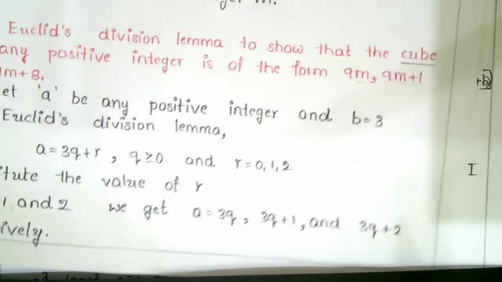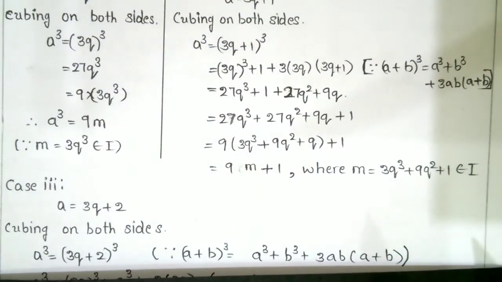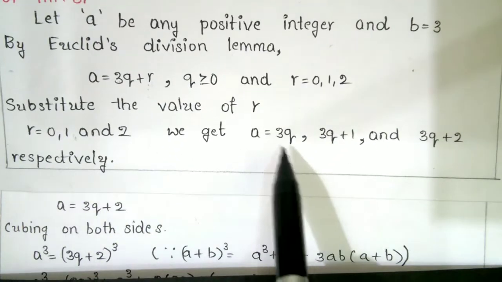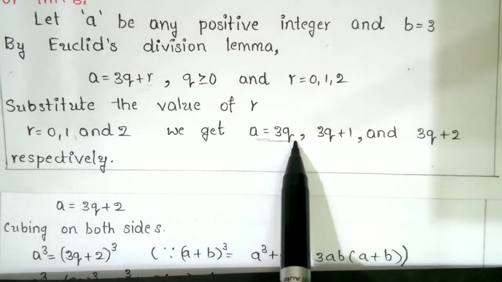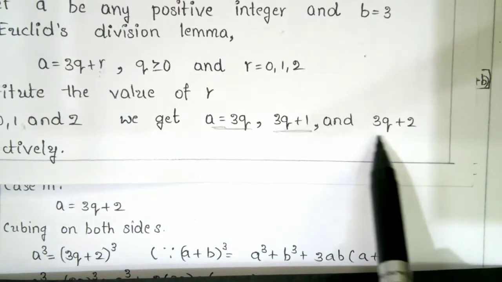Euclid's division lemma: for given positive integers a and b, there exist unique integers q and r such that a is equal to bq plus r, 0 less than or equal to r less than b. So case 1, the first case is a equal to 3q, second 3q plus 1, third one is 3q plus 2.